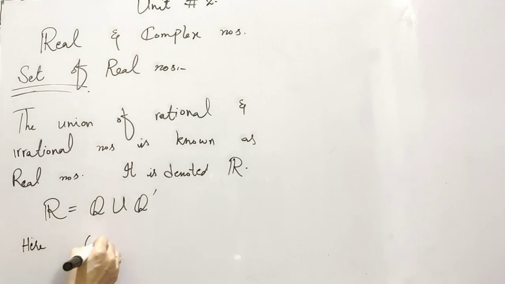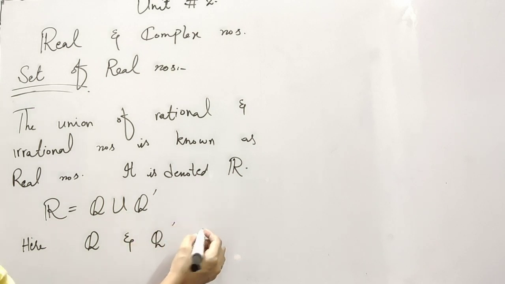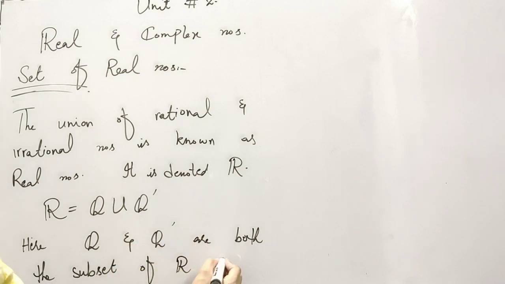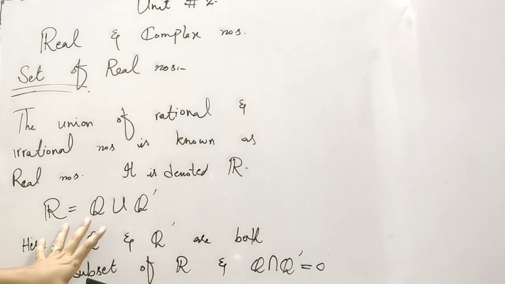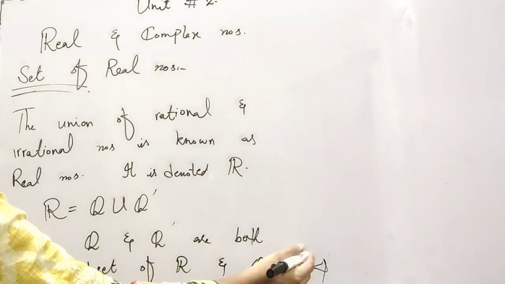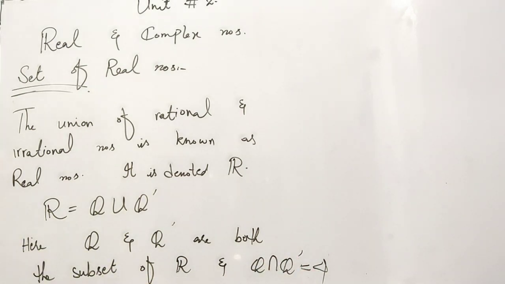Here rational numbers and irrational numbers are both the subset of R, and the intersection of rational numbers and irrational numbers is equal to phi, because these are totally different sets, so there is no common number in rational or irrational numbers. So rational numbers and irrational numbers are both the subset of real numbers, and the intersection of rational numbers and irrational numbers is equal to phi, because not even one number is common in both these sets.